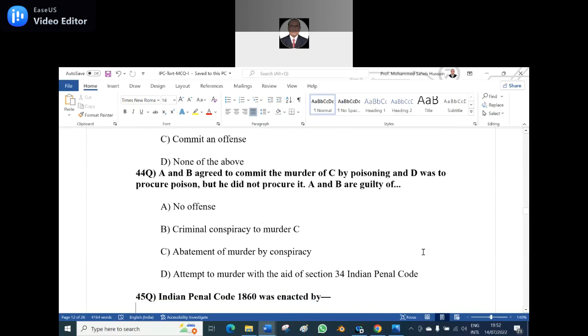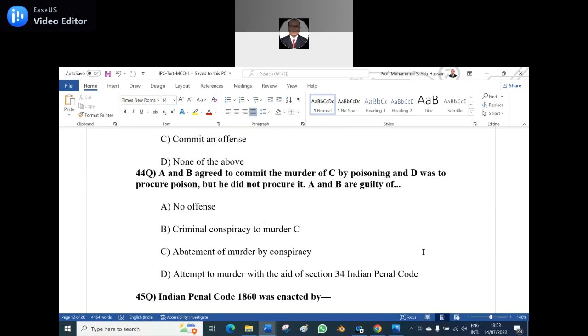44th question. A and B agreed to commit the murder of C by poisoning, and D was to procure poison, but he did not procure it. A and B are guilty of A. No offense. B. Criminal conspiracy to murder C. C. Abetment of murder by conspiracy. D. Attempt to murder with the aid of section 34 of the Indian Penal Code.